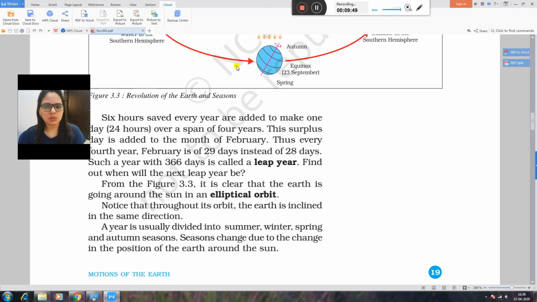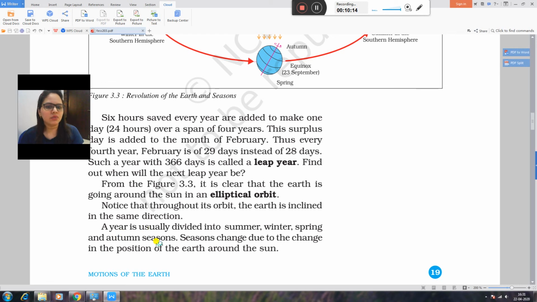From figure number 3.3, it is clear that the earth is going around the sun in an elliptical orbit. Elliptical orbit is the shape of the earth's path when it revolves around the sun. Notice that throughout its orbit the earth is inclined in the same direction.